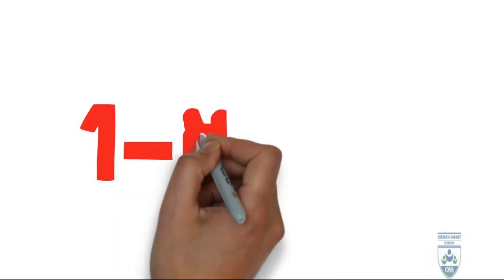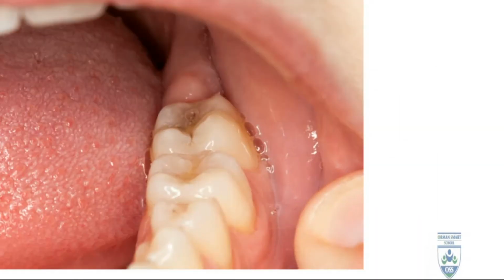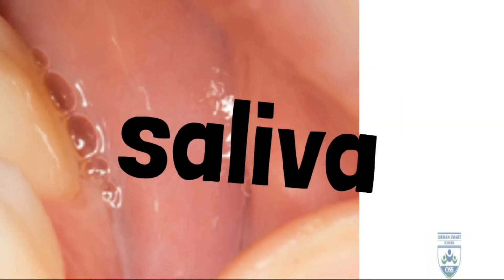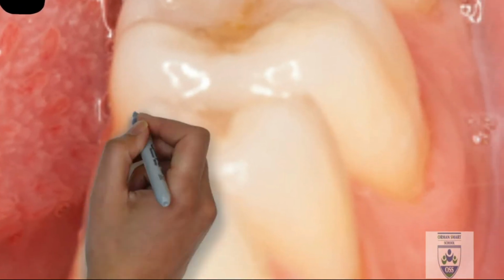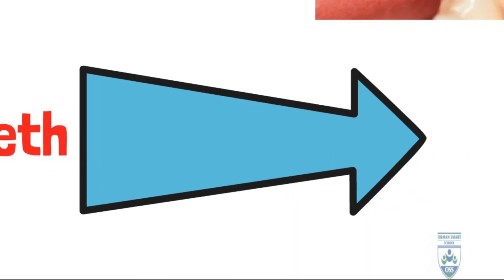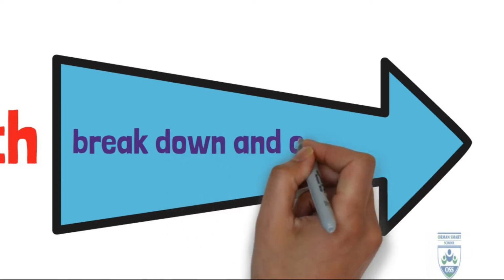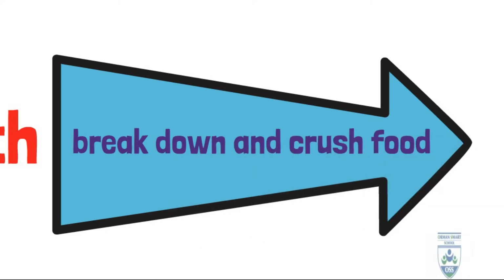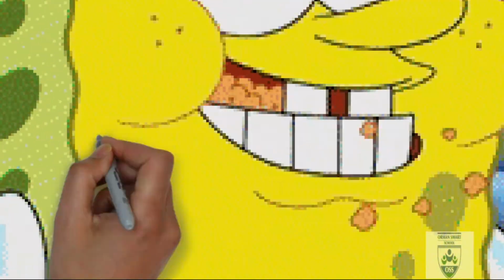Digestion process. Let's start with the mouth. The mouth consists of three things: saliva, tongue, and teeth. We use teeth for what? We use teeth to break down food, or to crush food, or to tear food, or cut food. So we have to chew food very well.